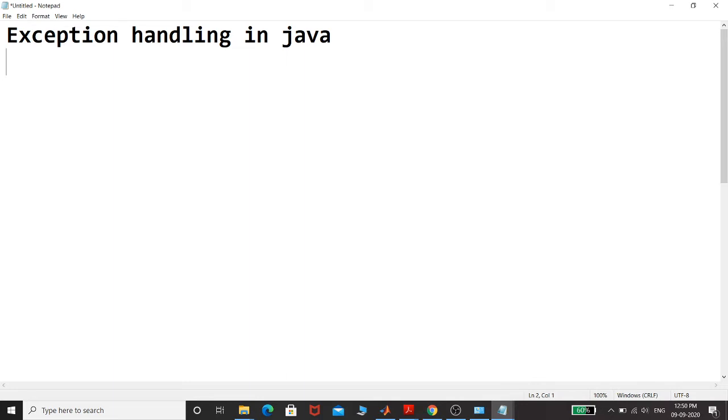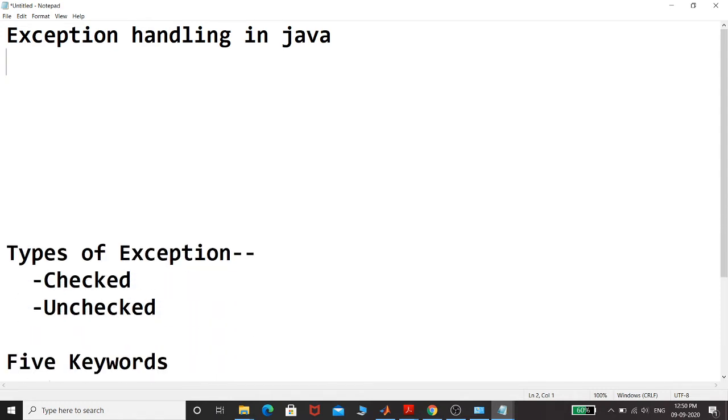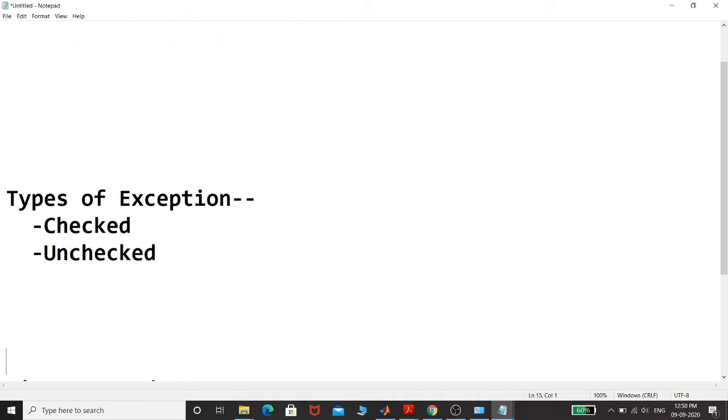So basically, whenever any error occurs, your program just terminates after encountering that particular error. We do not want our program to terminate by itself. We want it to be terminated after completing all of its purposes, right? So we use exception handling. It is one of the best practices that we can use in our programming languages. Basically, I'll be telling you about what the types of exceptions are.